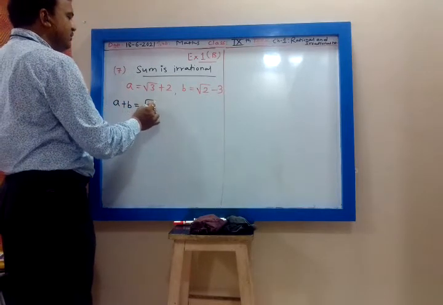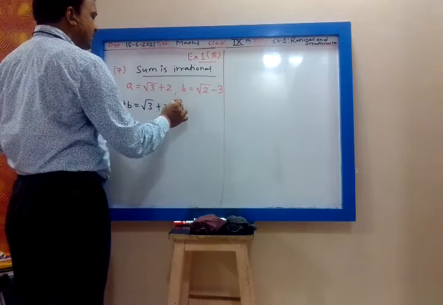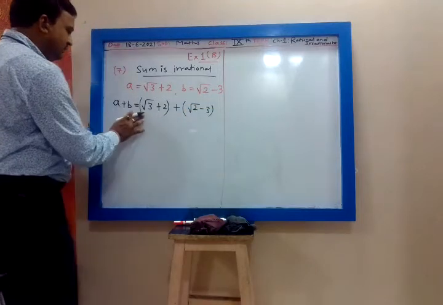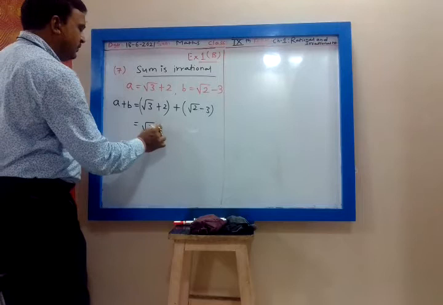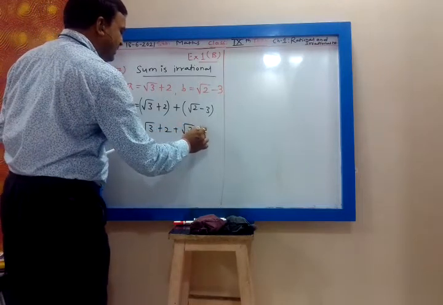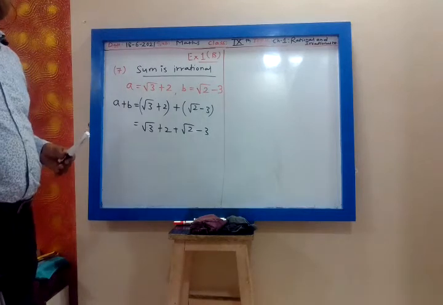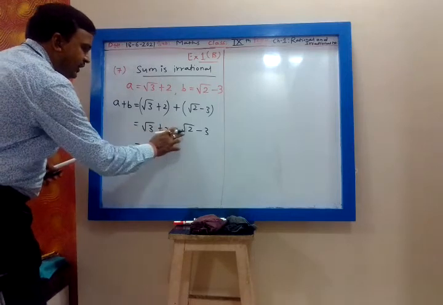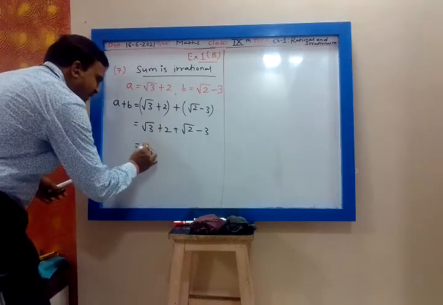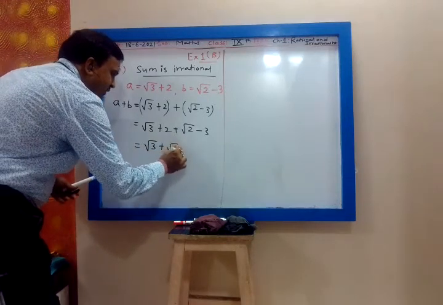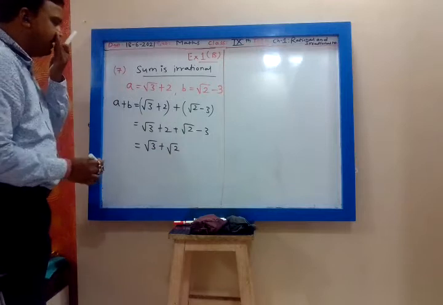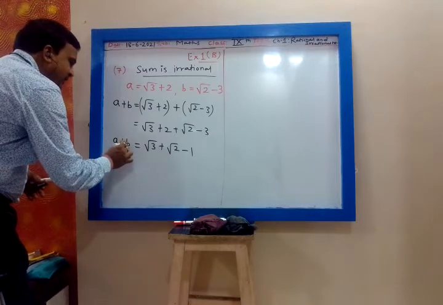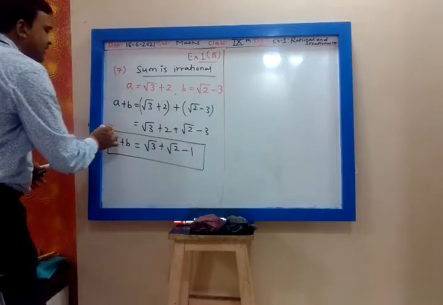A plus B is root 3 plus 2 plus root 2 minus 3. Simplify this. Root 3 and root 2 I cannot add, so we write them as it is, root 3 plus root 2. Then 2 and minus 3 we can add. 2 minus 3 is minus 1. So finally A plus B, the sum of these two numbers, is root 3 plus root 2 minus 1.